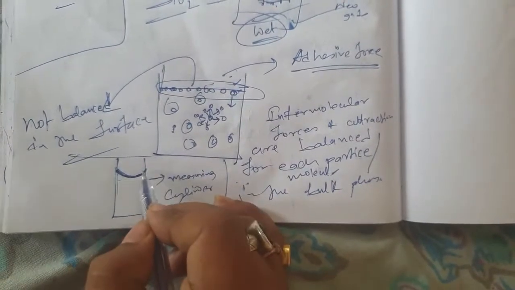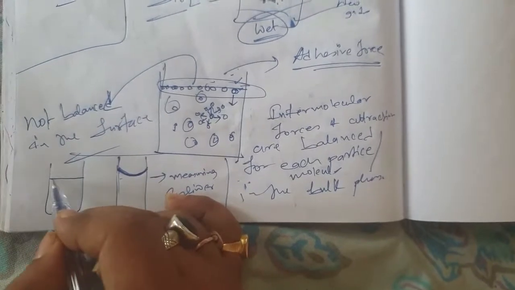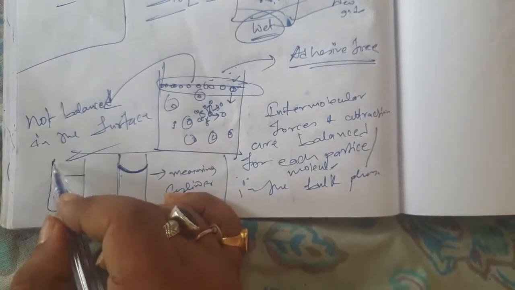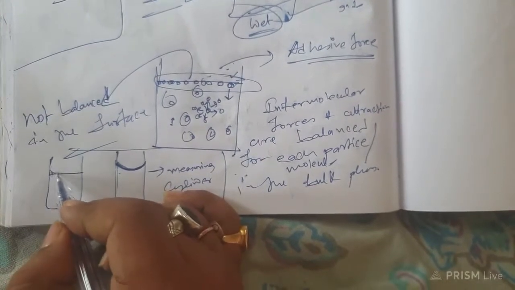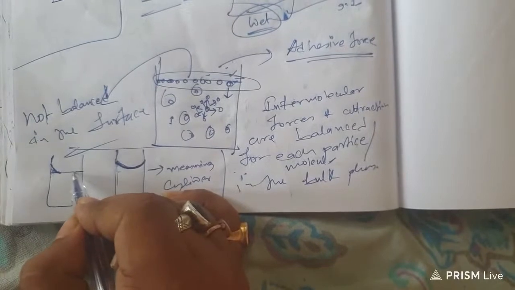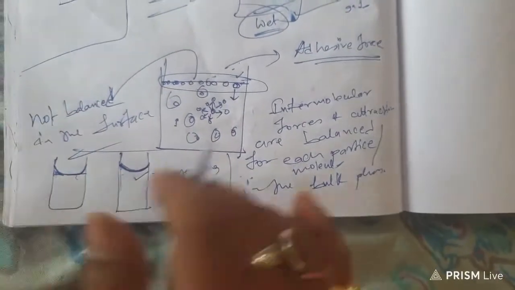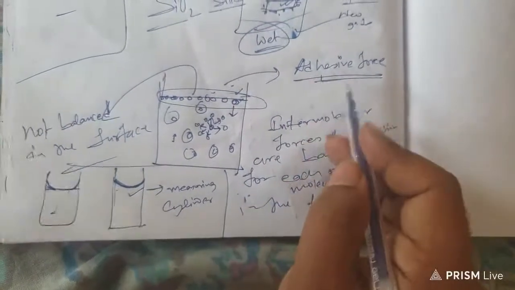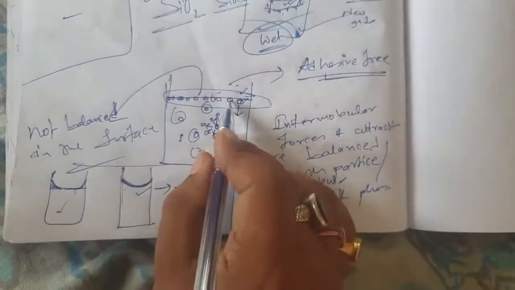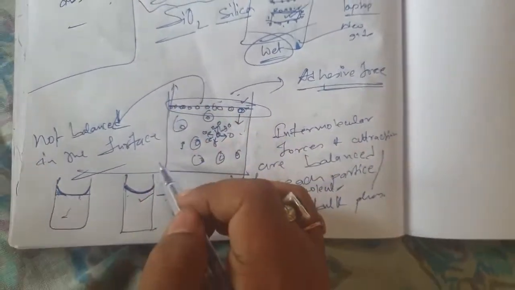Why do you think the water took this shape? Now I'll explain to you. Suppose the water was like this. Now there is adhesive force between the surface particles of the glass and the surface particles of the liquid. Due to that attraction, it rises up like this. That's why you get this kind of shape. So this is known as adhesive force. Adhesive force is the force existing between surface particles of one substance and the surface particles of another substance.